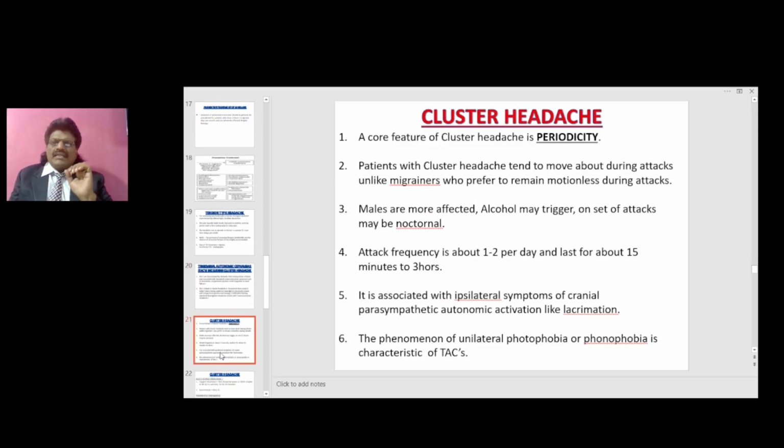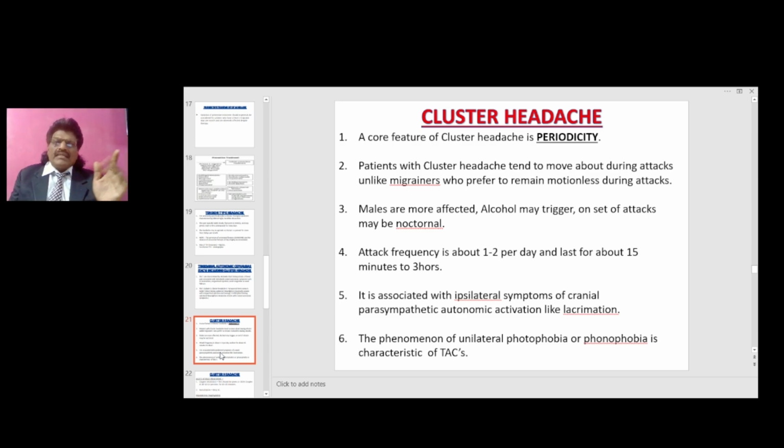Let's talk about cluster headache. A core feature of cluster headache is periodicity. That means if it occurs at 6 p.m. today, the next day also it occurs at 6 p.m. The day after the next day also it occurs at 6 p.m. Almost every day it occurs at the same time. So the core feature of cluster headache is periodicity.